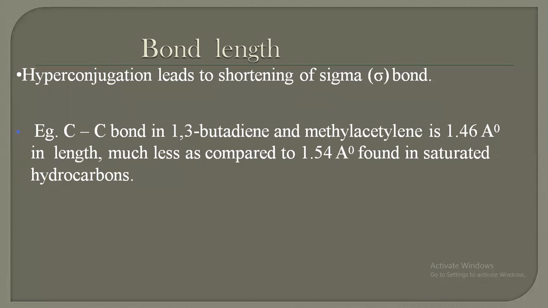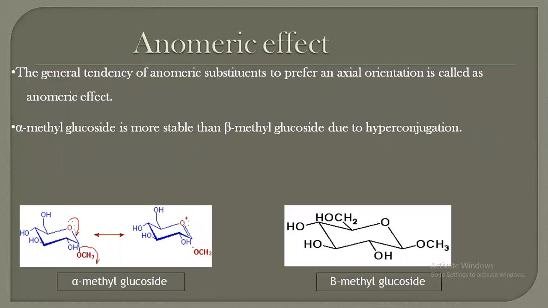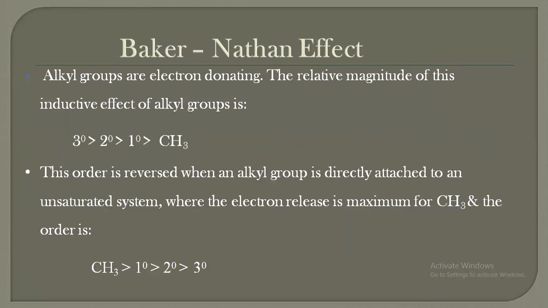in saturated hydrocarbons. Anomeric effect: the general tendency of anomeric substituents to prefer an axial orientation is called an anomeric effect. Its example is alpha methyl glucoside, which is more stable than beta methyl glucoside because of hyperconjugation.